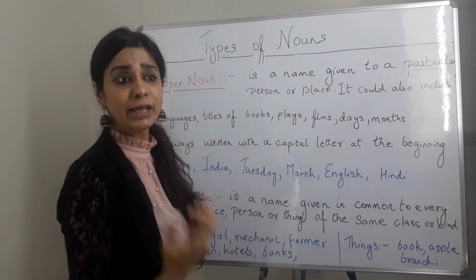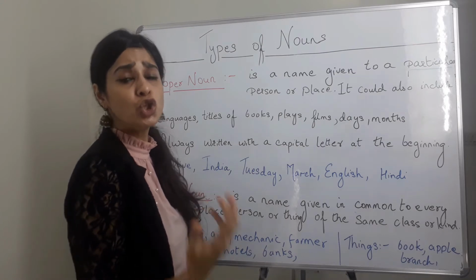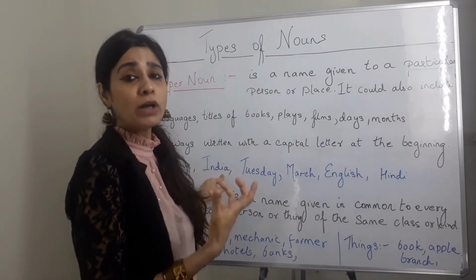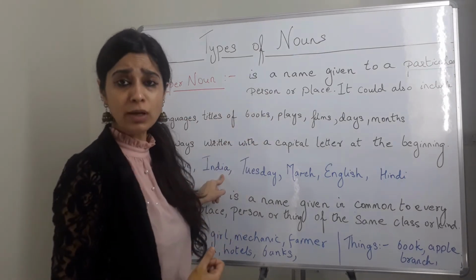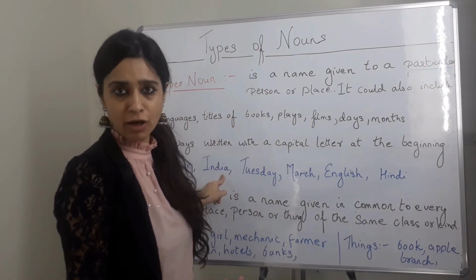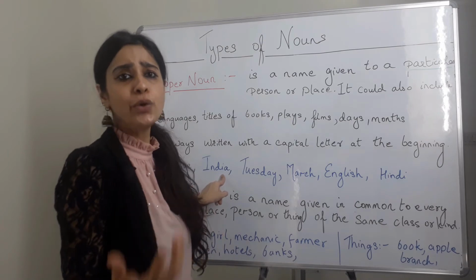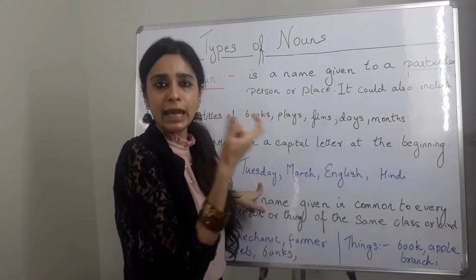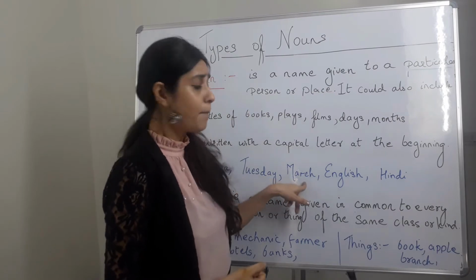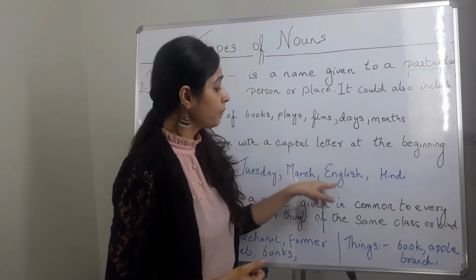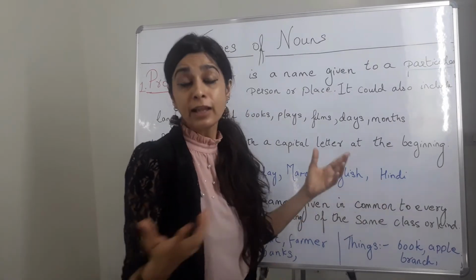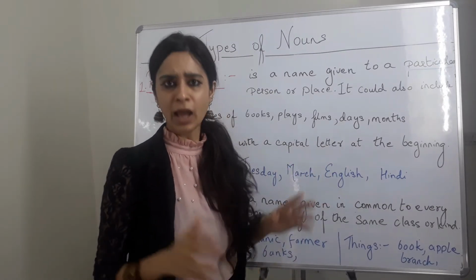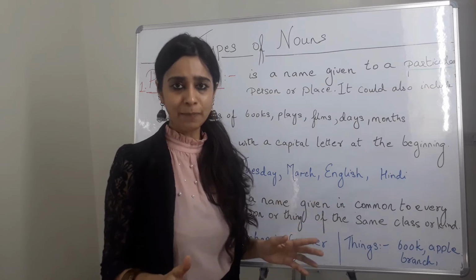Similarly, Ramesh, Sita, Sham, George, Jordan, right? India is what? A specific country in this world, correct? Then Rajasthan, Chennai, Mumbai, USA, okay? Tuesday, it's a particular day in a week, correct? March, a particular month. English, Hindi, they are what? Specific or particular languages. Are we on the same page? Are you getting the picture?